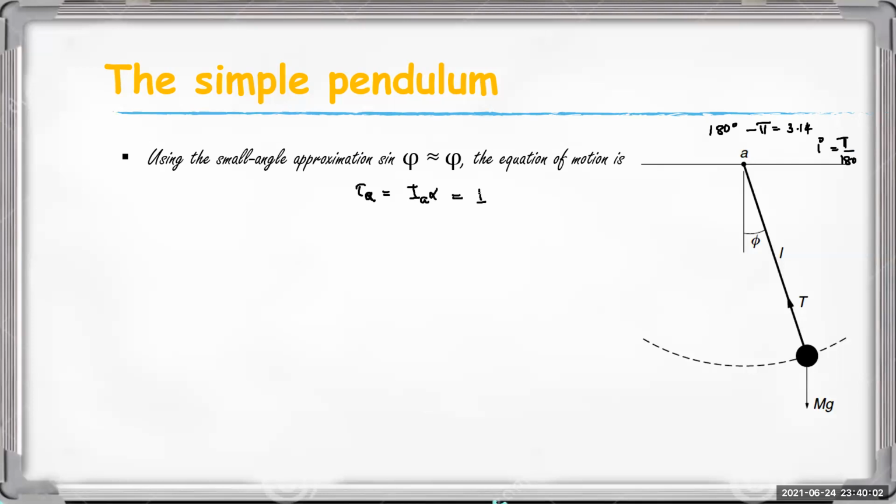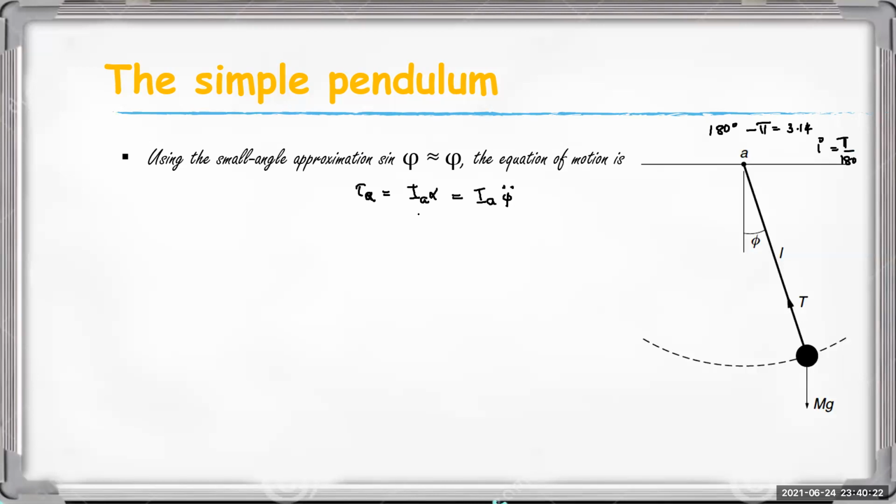So I write it as I_A times phi double dot, where phi is the angular displacement, phi dot is the angular velocity, and phi double dot is the angular acceleration.